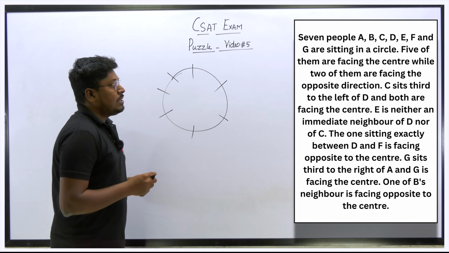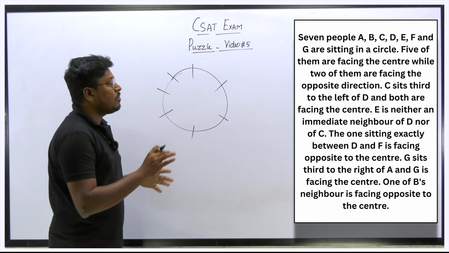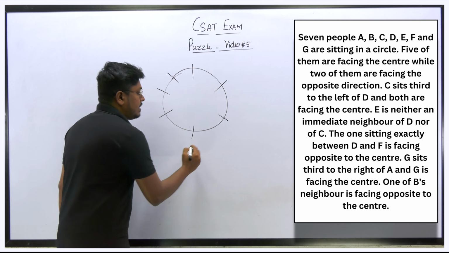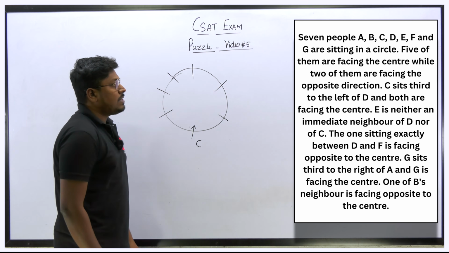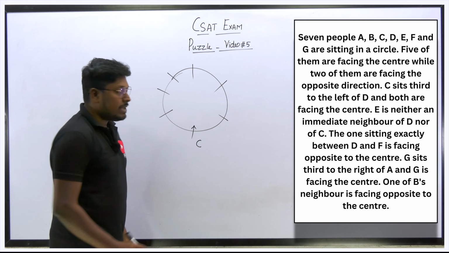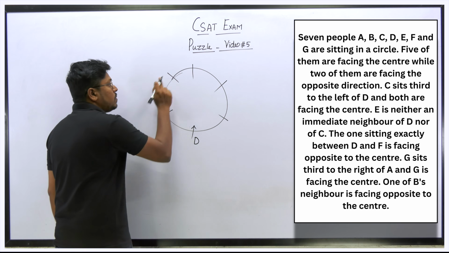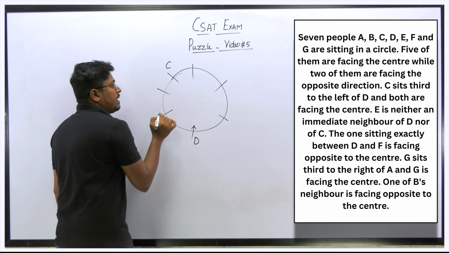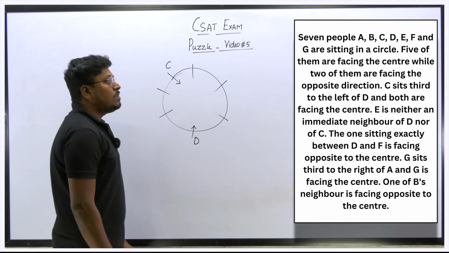So first point, C sits third to left of D, and both of them are facing the center. Let me fix C here, and C is facing the center. C sits third to left of D, so D's left hand side at a third place is C. Let me fix D here. D's left hand side 1, 2 and 3, so this will be the place for C, and both persons are facing the center.